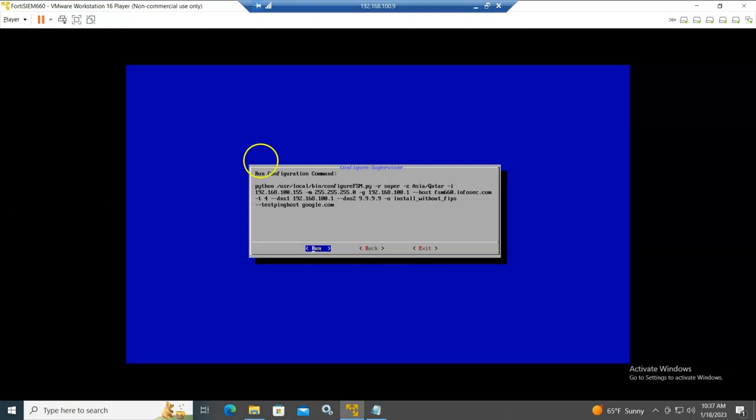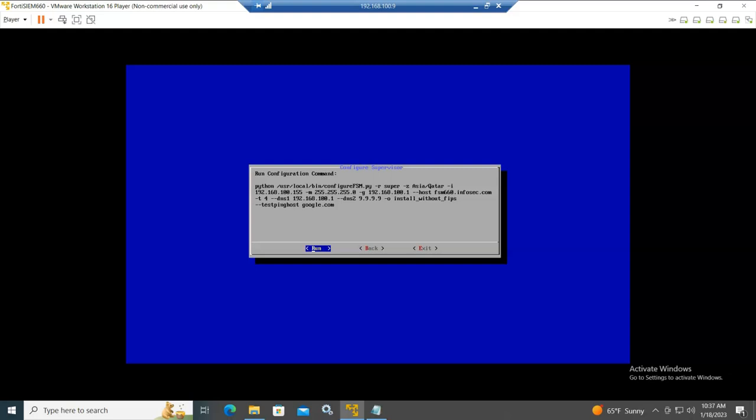So you can see here we tell the script that this is supervisor all in one, the time zone is Asia Qatar, the IP is 192.168.100.155, and the net mask is 255.255.255.0.